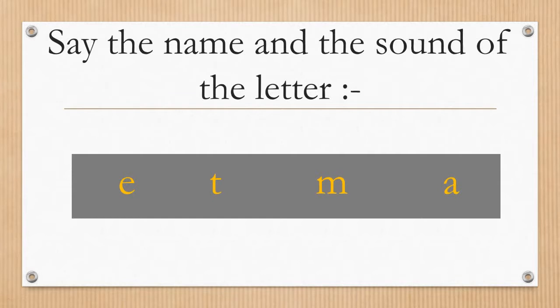Next is letter M. The letter sound is monkey. Next letter is letter A. The letter sound is ant. Apple.